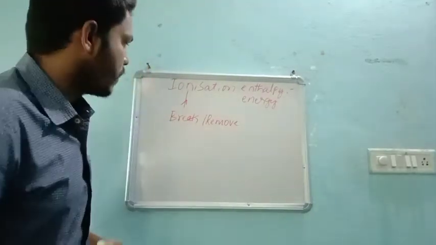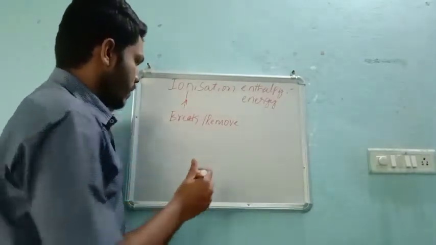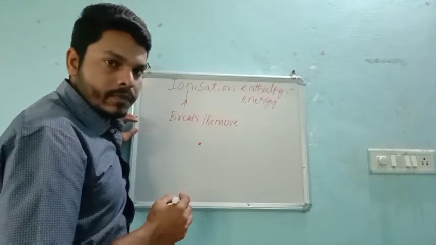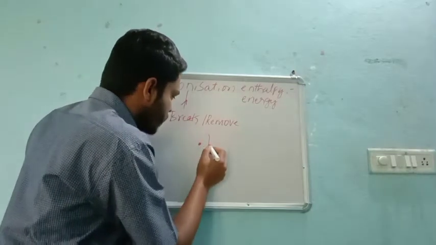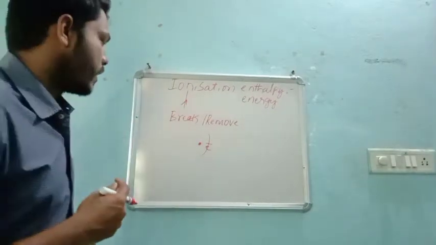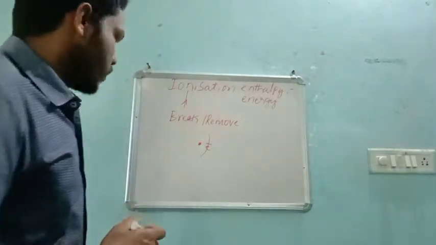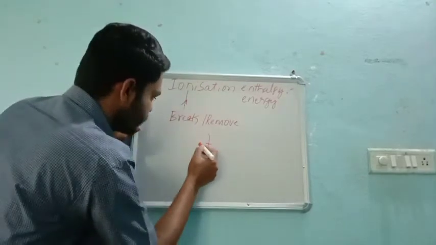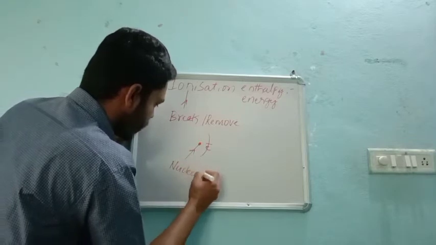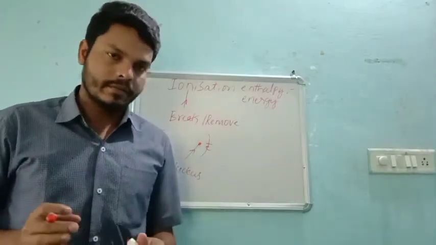See, during offline classes we discussed that in an atom there is a nucleus, and electrons are always revolving around that nucleus. The electrons always revolve in their particular path, right? So now what I said is this part, the nucleus part, is very rigid. Rigid means very tough, we cannot break it, right?